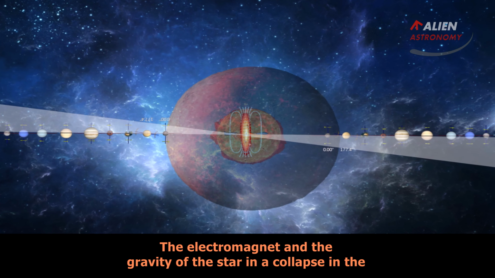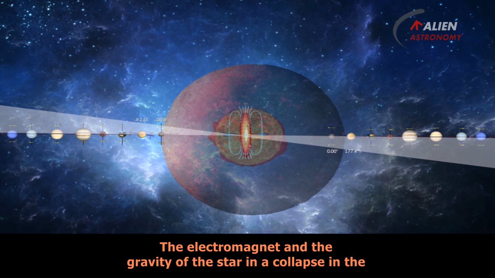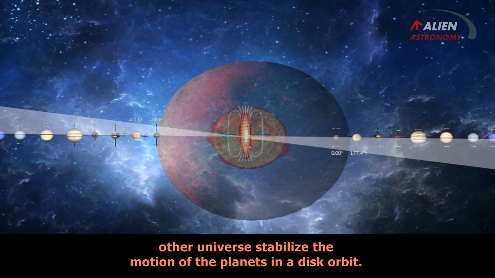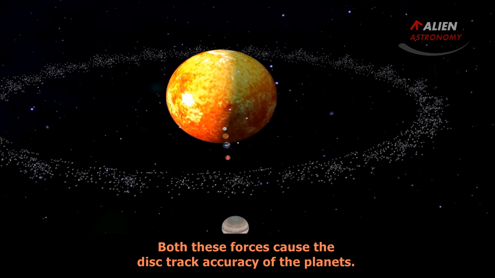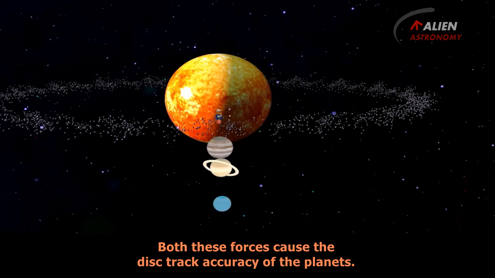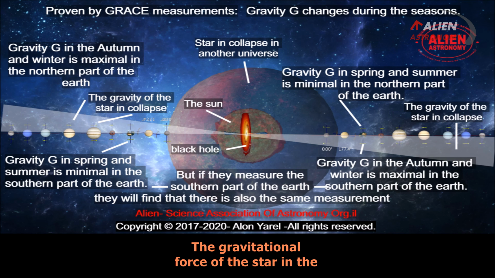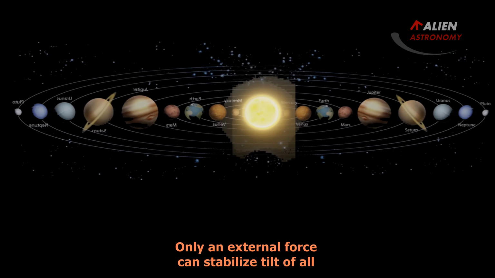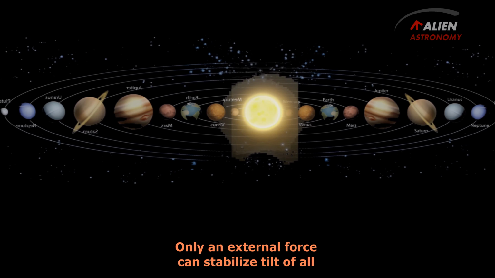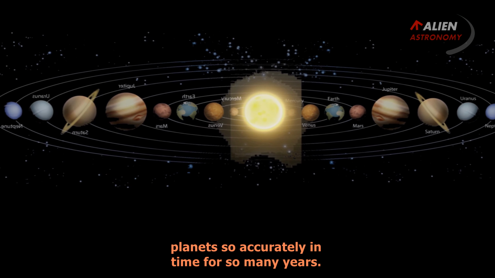The electromagnet and the gravity of the star in collapse in the other universe stabilize the motion of the planets in a disk orbit. Both these forces cause the disk track accuracy of the planets. The gravitational force of the star in collapse in another universe causes the planets to tilt, stabilizing the tilt, causing the seasons on Earth in the two opposite directions. Only an external force can stabilize the tilt of all planets so accurately in time for so many years.